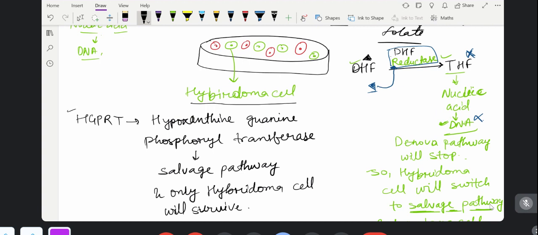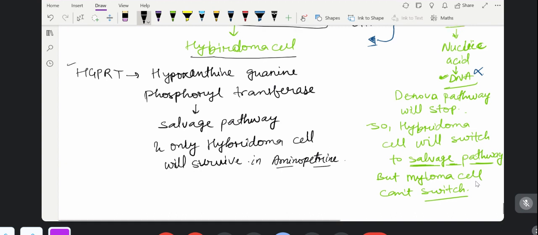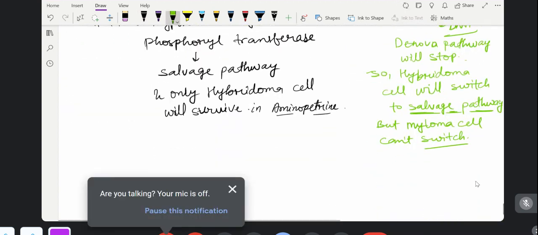Only the hybridoma cell will survive in aminopterin. This is the very important thing. And finally you will get the hybridoma cell, and now you can make so many antibodies from this.